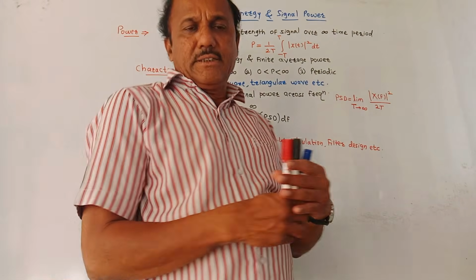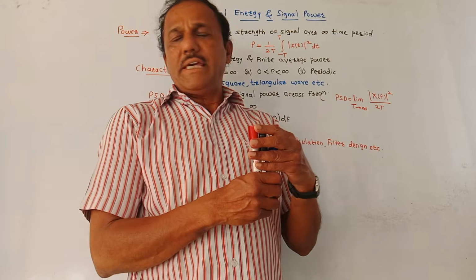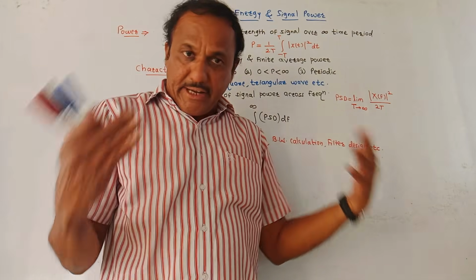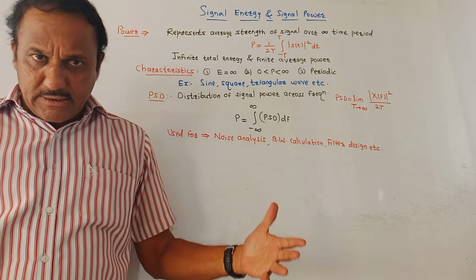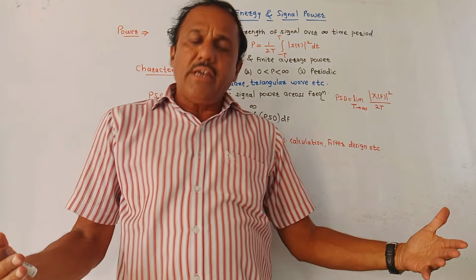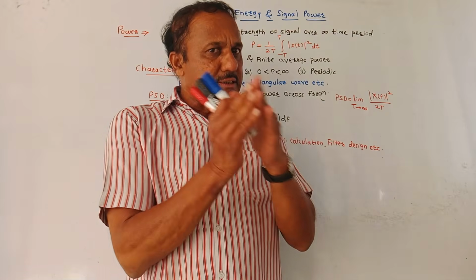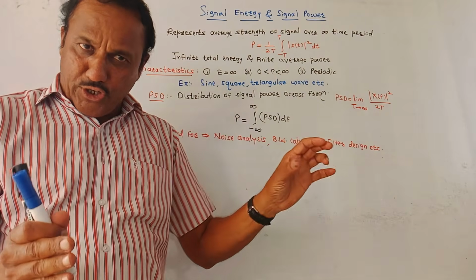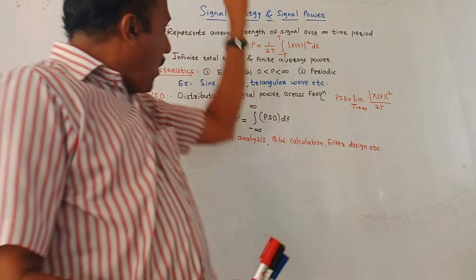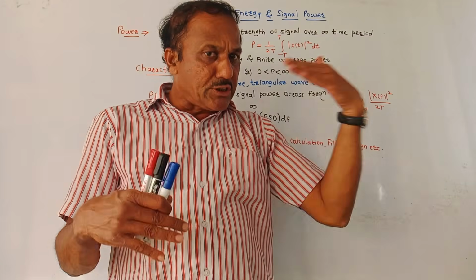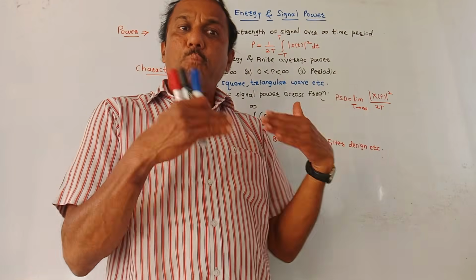Now the next part is power signals and PSD, that is power spectral density. Just now we discussed ESD and energy of a signal. What we discussed, mostly the non-periodic signals are energy signals, and energy signals exist for a finite time duration. On the contrary, power signals exist for an infinite time period, and mostly periodic signals are power signals.